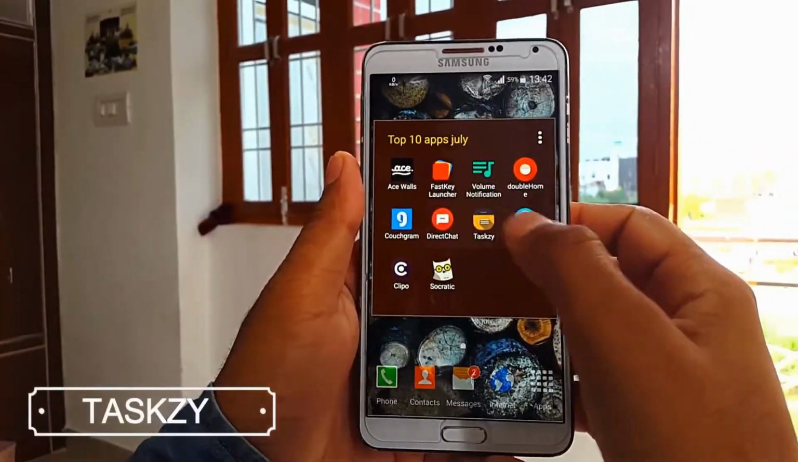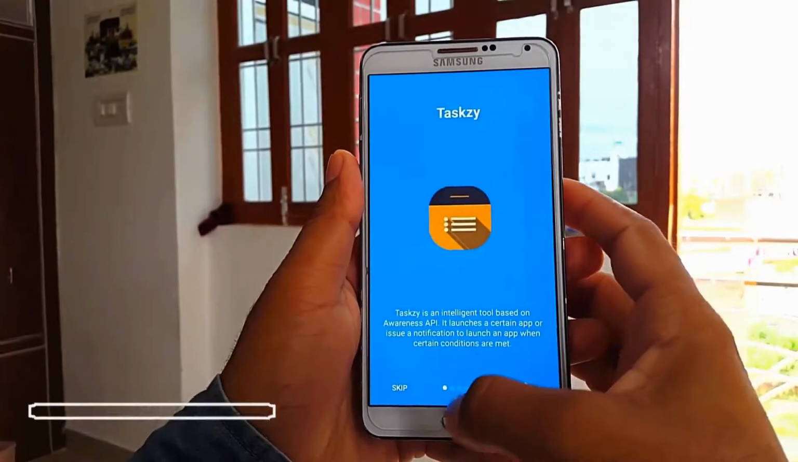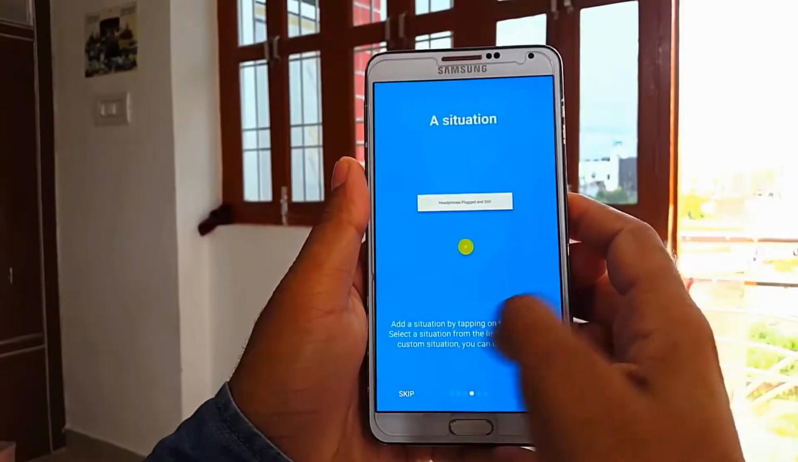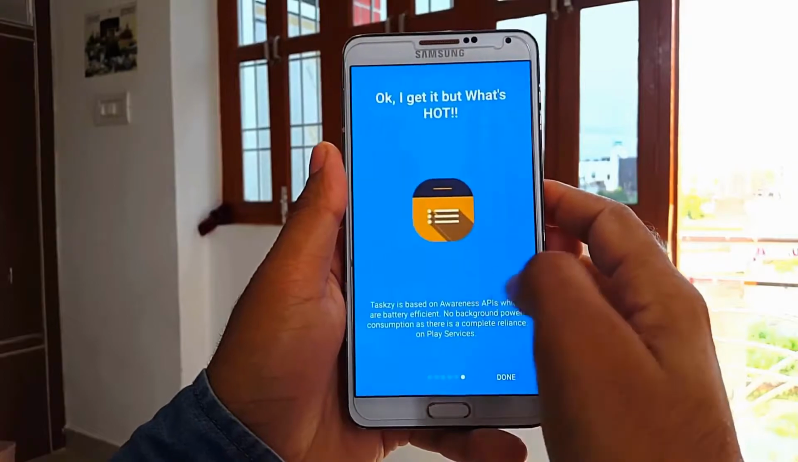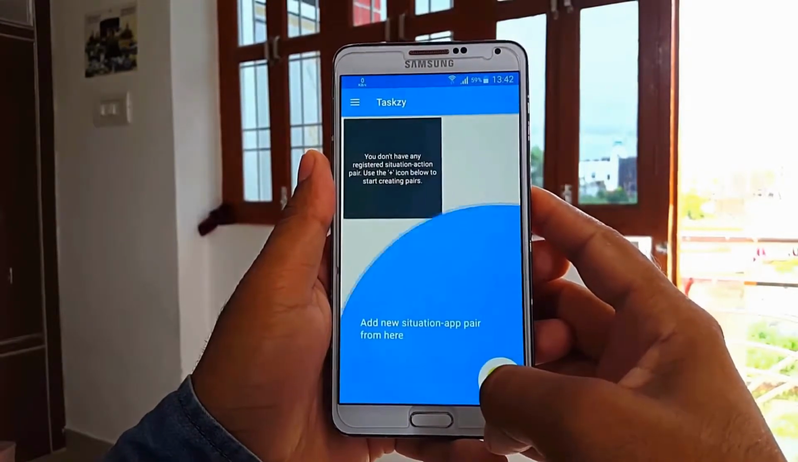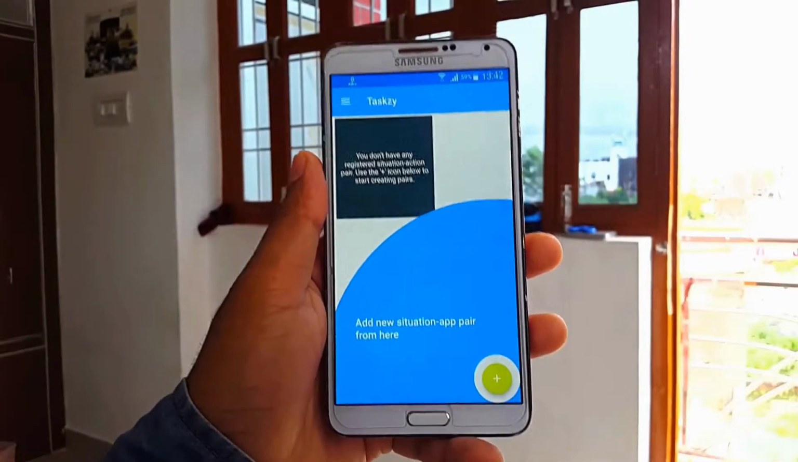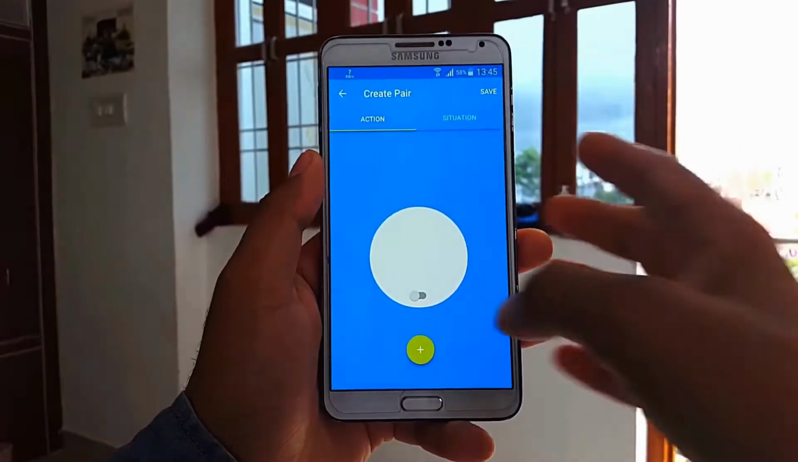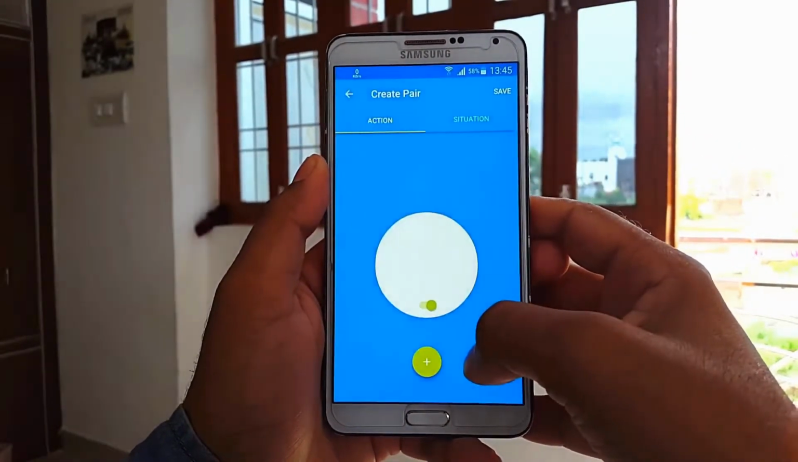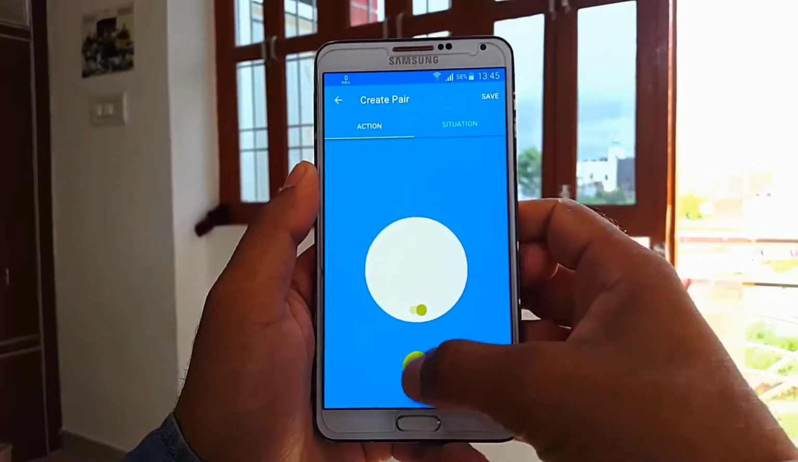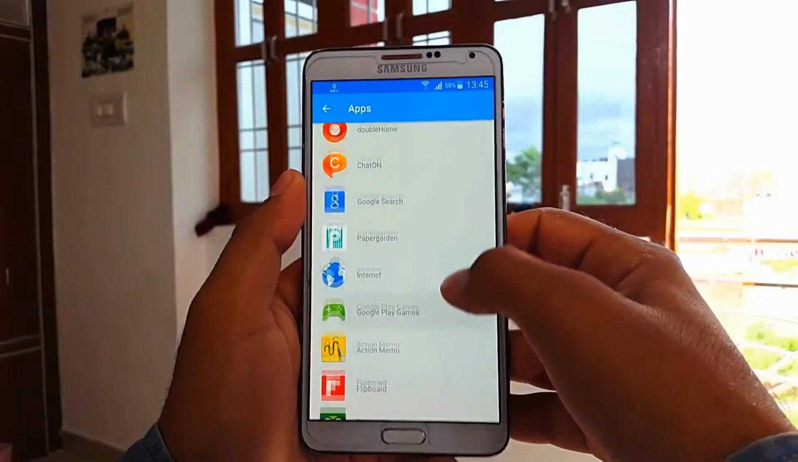Alright guys, now moving to the next application, we have TaskZ app and automation app. TaskZ is an app that opens apps for you or reminds you to open based on your context. This app is a small brother of Tasker. Tasker apps requires root, but this application doesn't require root. The context can be a combination of weather, headphone state, time, location and user activity.